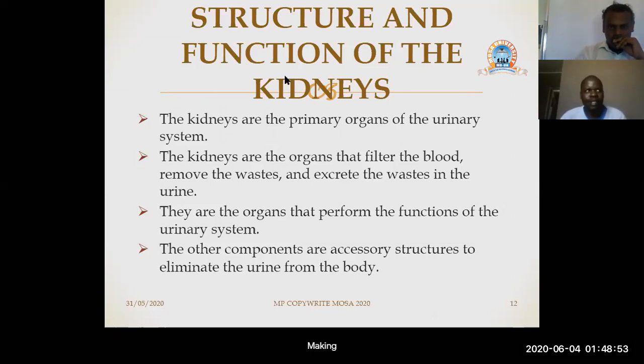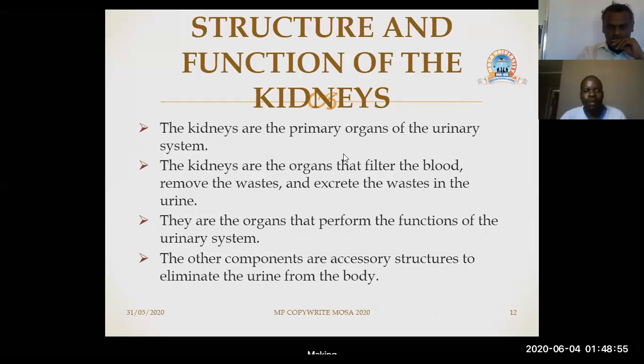For instance, when the urine has been formed by the kidneys, the ureters need to transport that urine to the bladder. Then the bladder will store that urine while waiting for it to be excreted. As a result, we describe the ureters, the bladder, and the urethra as accessory structures, but the kidneys themselves are the primary organs of the urinary system.